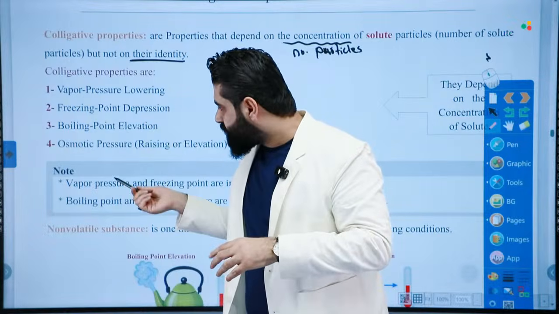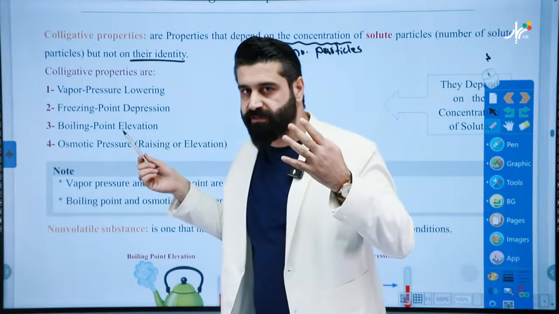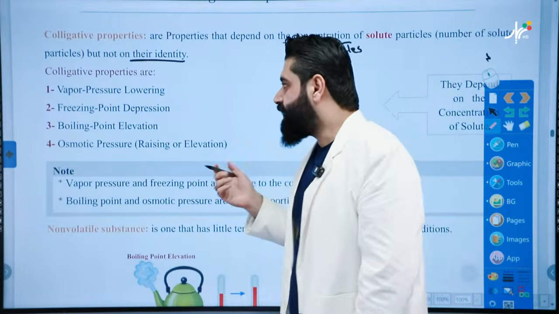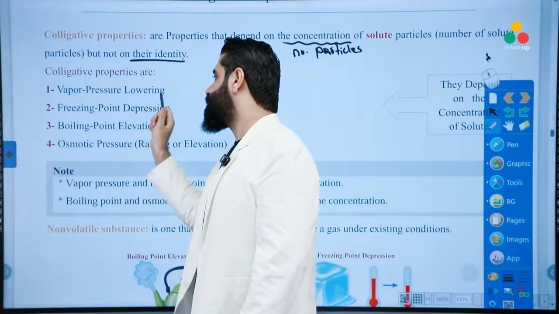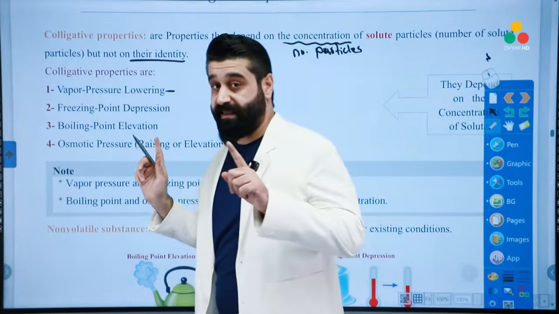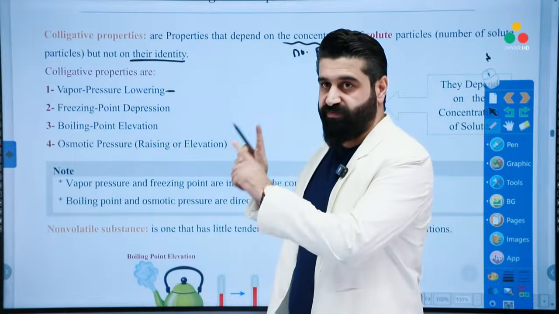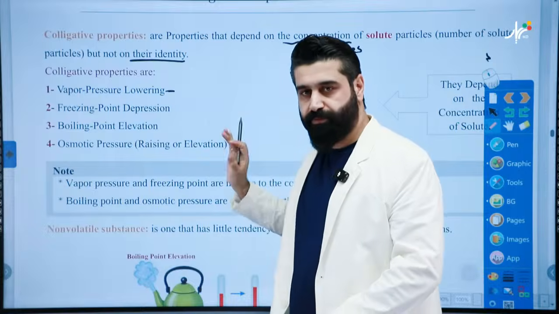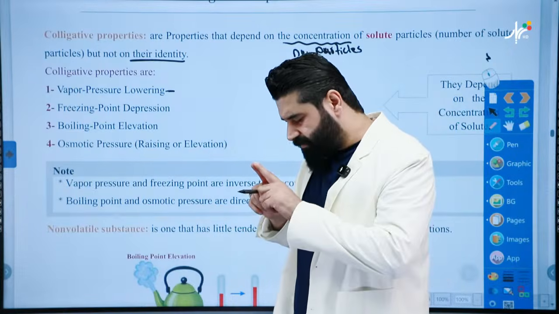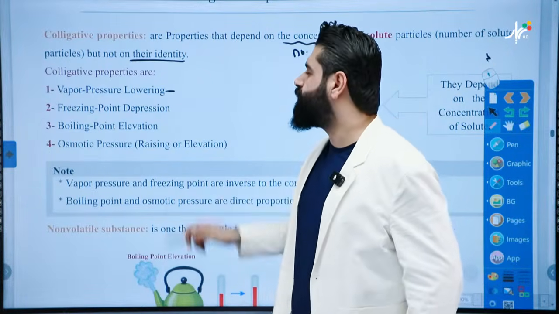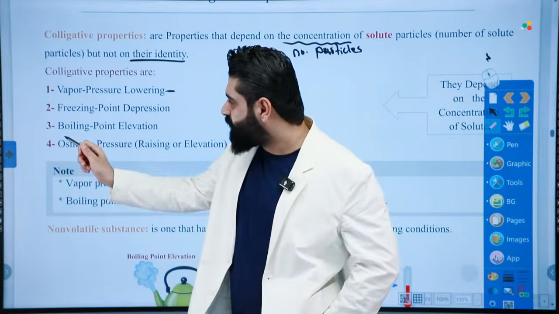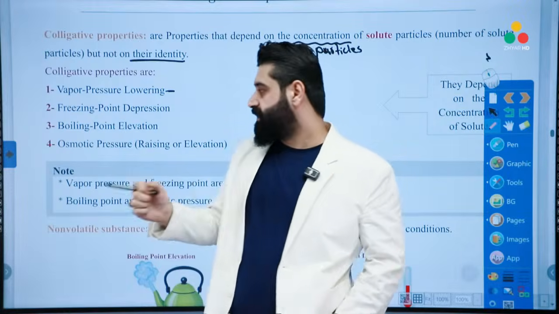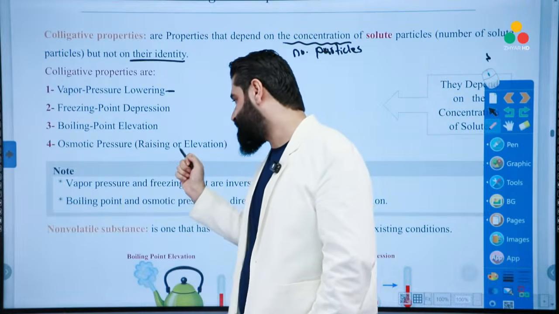So we have four different properties, four different phrases. You should memorize the names very carefully. Let's read them. The first one, vapor pressure lowering. I didn't say vapor pressure. This is vapor pressure lowering. Be careful. The second one, freezing point depression. Don't say freezing point alone. This is freezing point depression. Be careful, my dear. The third one, boiling point elevation, which means raising. Lastly, osmotic pressure, or osmotic pressure raising or elevation.